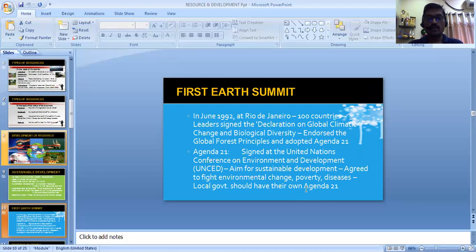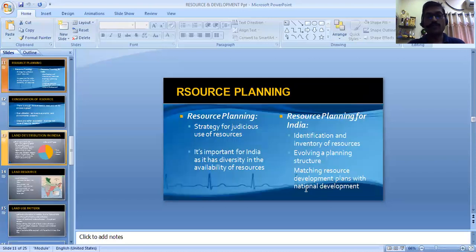Agenda 21, the United Nations Conference on Environment and Development, and they aimed for sustainable development. They even agreed to fight environmental change, poverty, diseases, and they wanted that at all levels of government, everybody should participate in this. Now this is the first Earth Summit and Agenda 21.